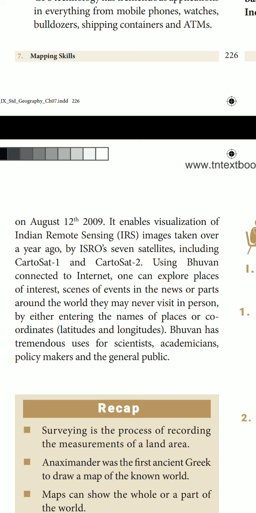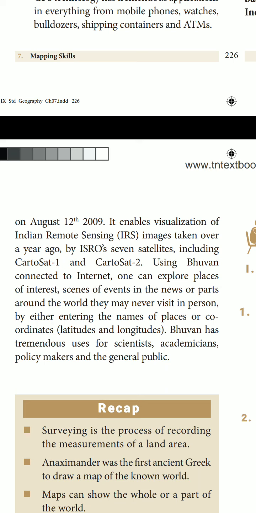When was this Bhuvan launched? August 12th, 2009. At first, it enabled visualization of Indian remote sensing images taken over a year ago. Who introduced it? ISRO, Indian Space Research Organization.